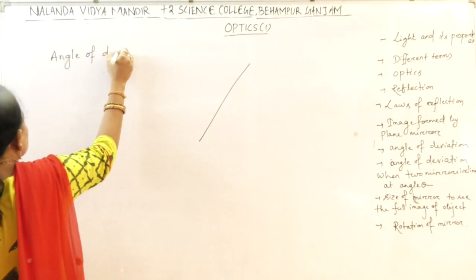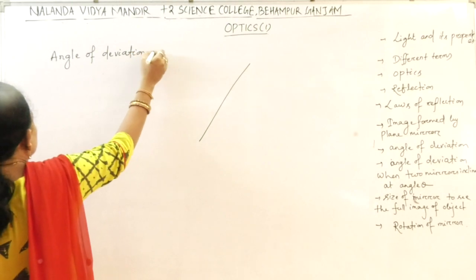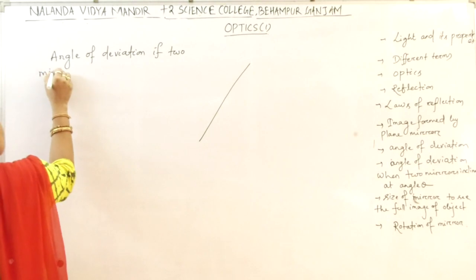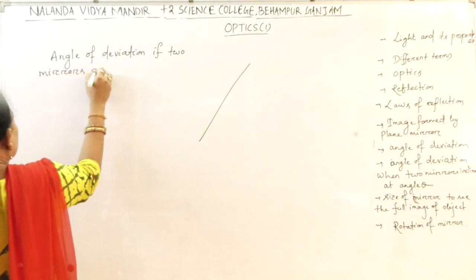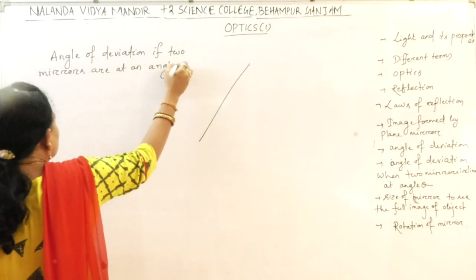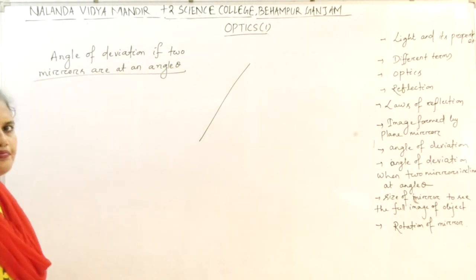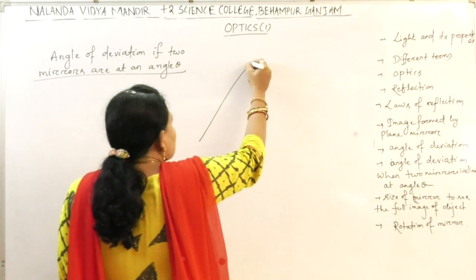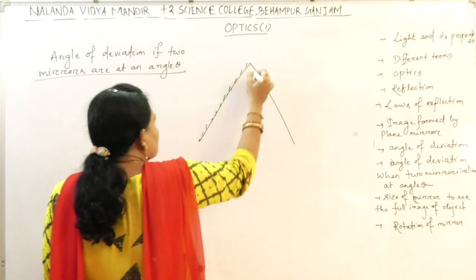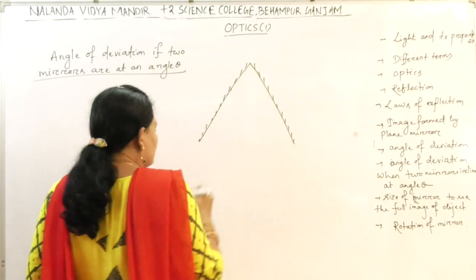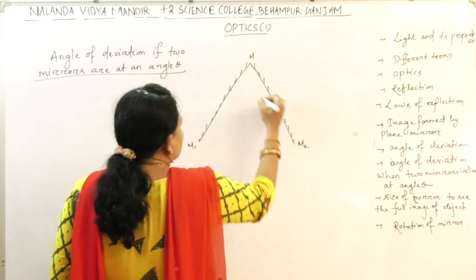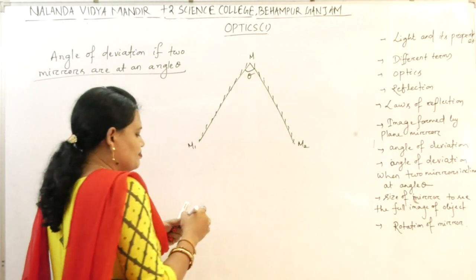Angle of deviation if 2 mirrors are at an angle theta. Okay, let this be a mirror and this be a mirror. Suppose this is M1, M2. This is angle theta.